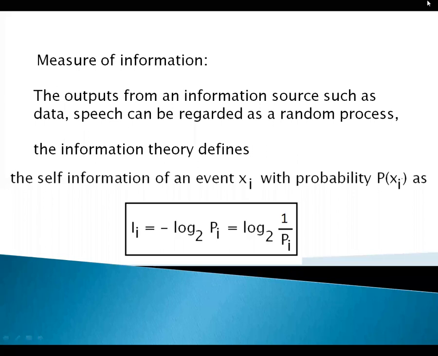The self-information of an event. Xi is an event with the probability P of Xi.